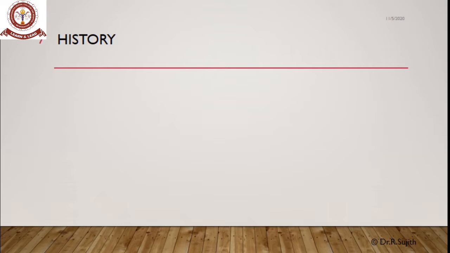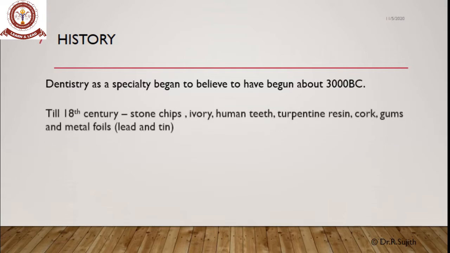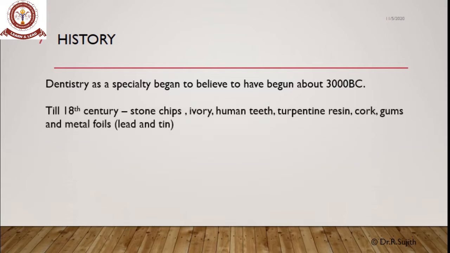Coming to the history of dental materials, dentistry as a specialty is believed to have begun about 3000 BC itself. There are various histories of materials, but now I am just going to tell only about the filling materials. Till the 18th century, stone chips, ivory, human teeth, turpentine resin, cork, gums and metal foils were used as restorative material.